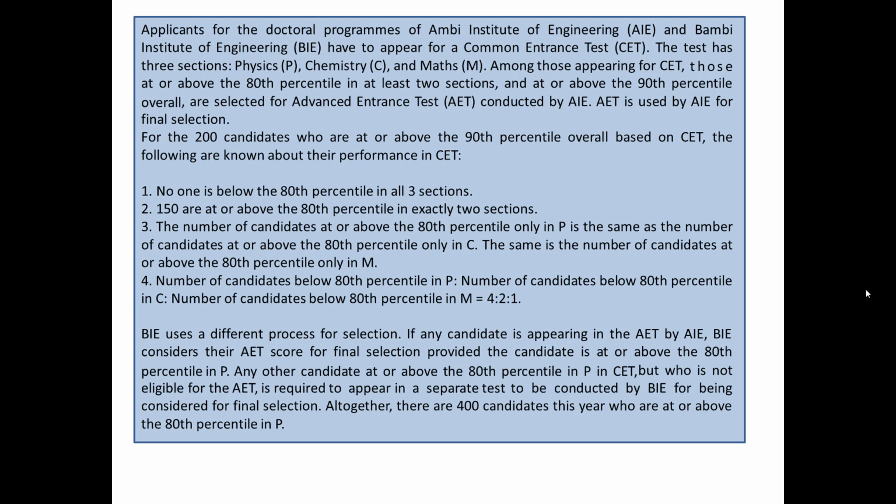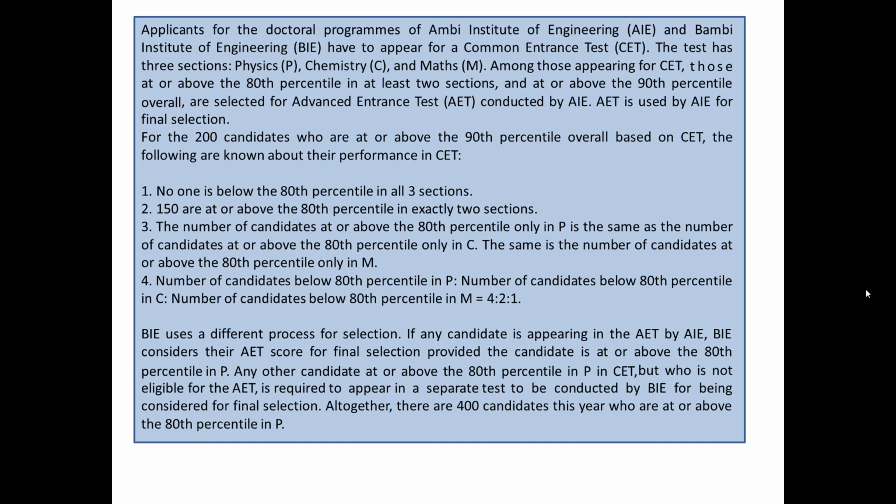It says applicants for the doctoral program of AIE and BIE Institute of Engineering have to appear for a common entrance test. The test has three sections: physics, chemistry and mathematics. Among those appearing for CET, those at or above the 80th percentile in at least two sections and at or above the 90th percentile overall are selected for the advanced entrance test. AET is used by AIE for the final selection, and we see that there is a lot of information here. So we have to read the data very carefully because too much information would be there.